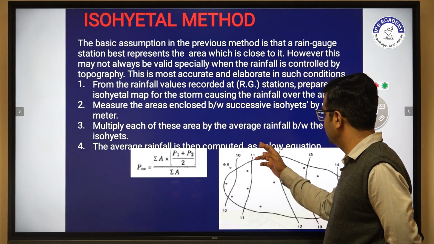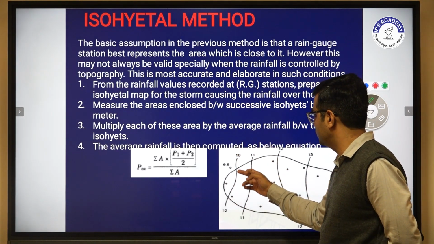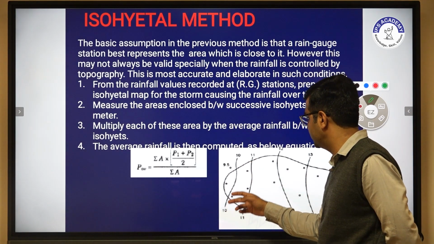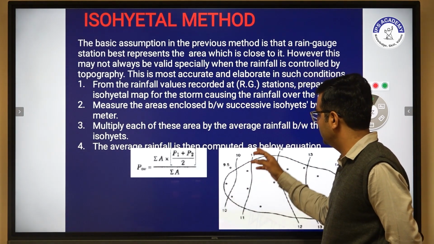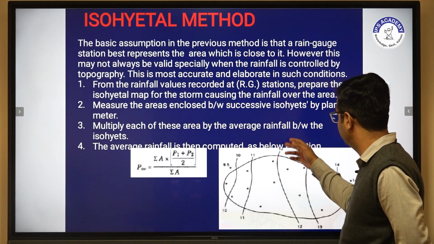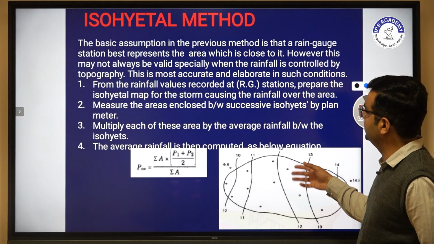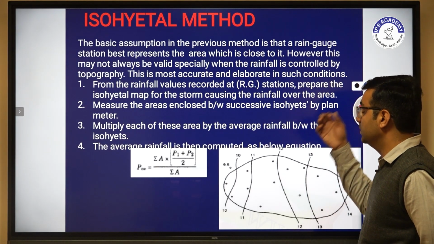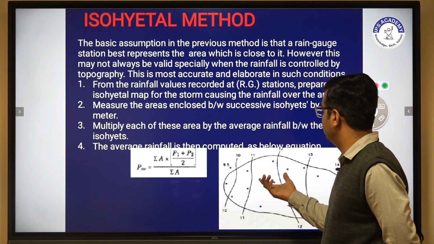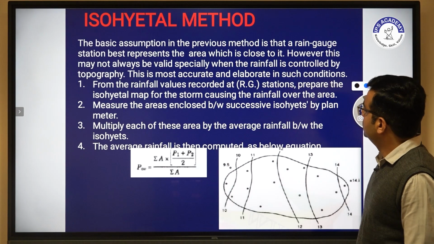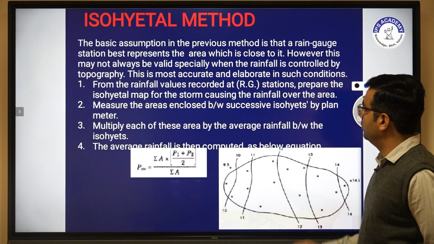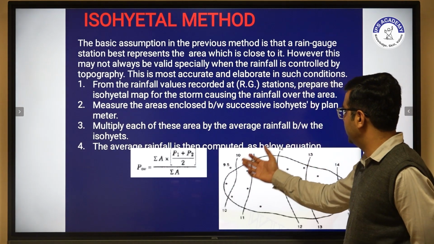This area shows 10 isohyets, or 10 isohyet lines. These are 11 isohyet lines, these are 12, these are 13, 14. These all basically show the isohyets of a given rainfall. So firstly, we prepare the isohyetal map.